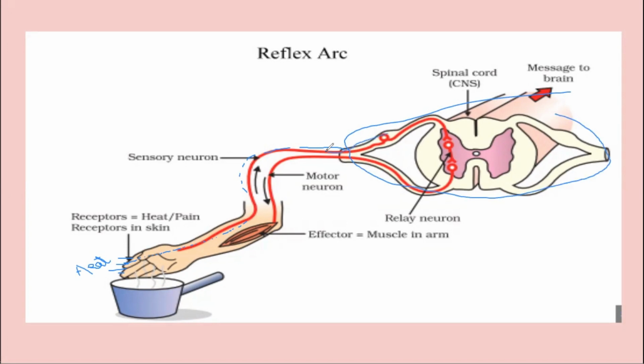So it gets inside the spinal cord and finally it reaches to the main middle part of our spine, and then here the data will be processed, and then the response will come back via motor neuron to your hand muscles, which are the effectors, and they contract, and you will quickly withdraw your hand.